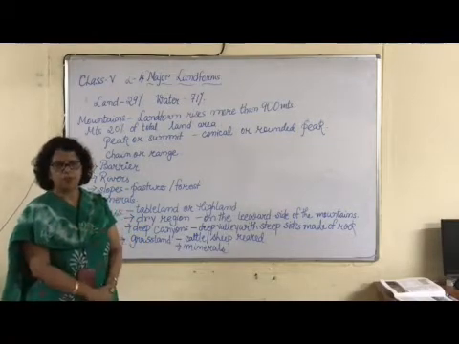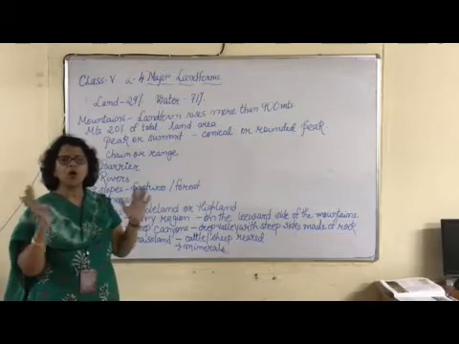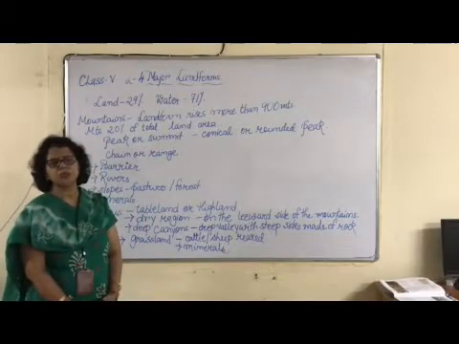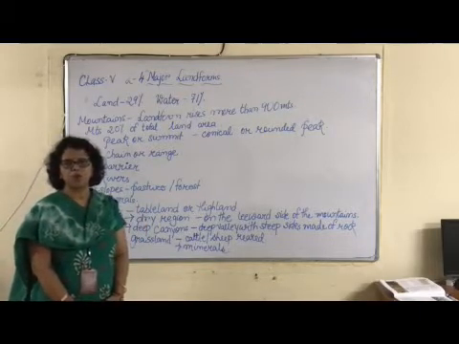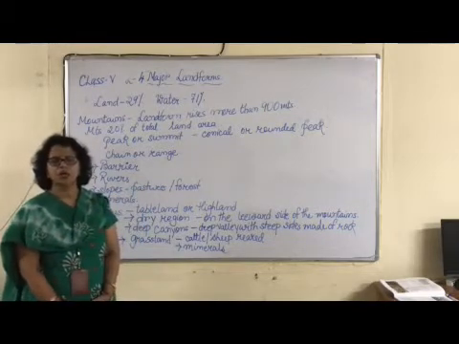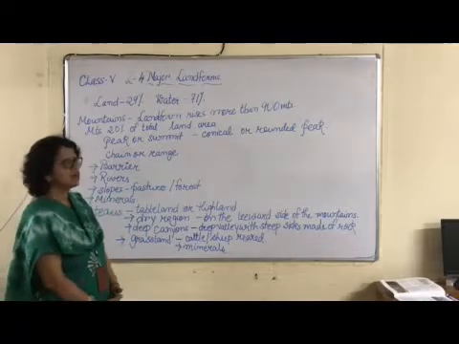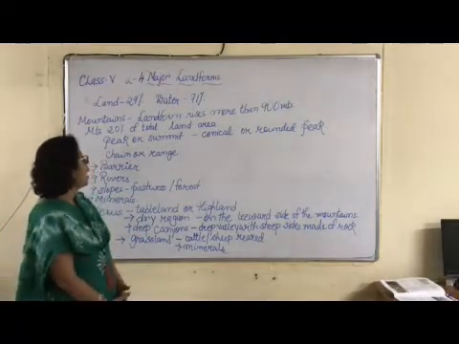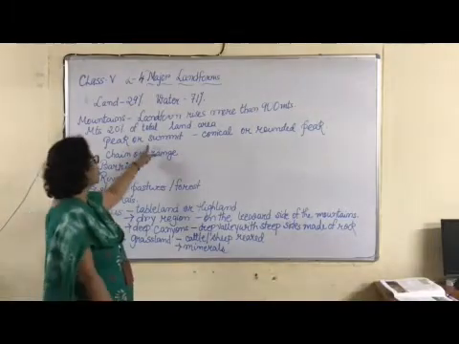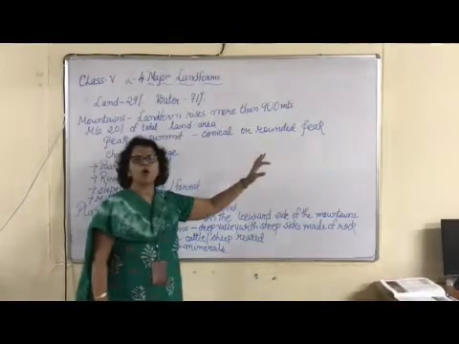The mountains in this whole world cover about 20% of the whole landform. Means out of the total area on this earth, we have 20% of mountains. So it covers quite a lot. And the peak or summit is either conical in shape or rounded.